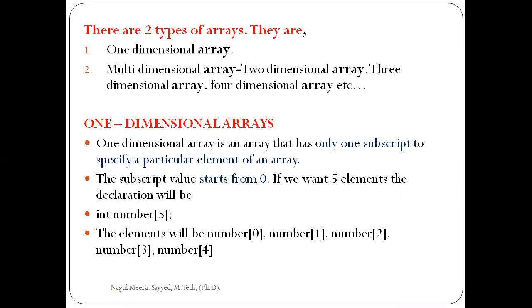The format is: int, space, array name, subscript. Example: int is the data type, number is the name of the array, nothing but the variable, and the subscript in square brackets is the number we write. So subscript is nothing but what is used to store some values.